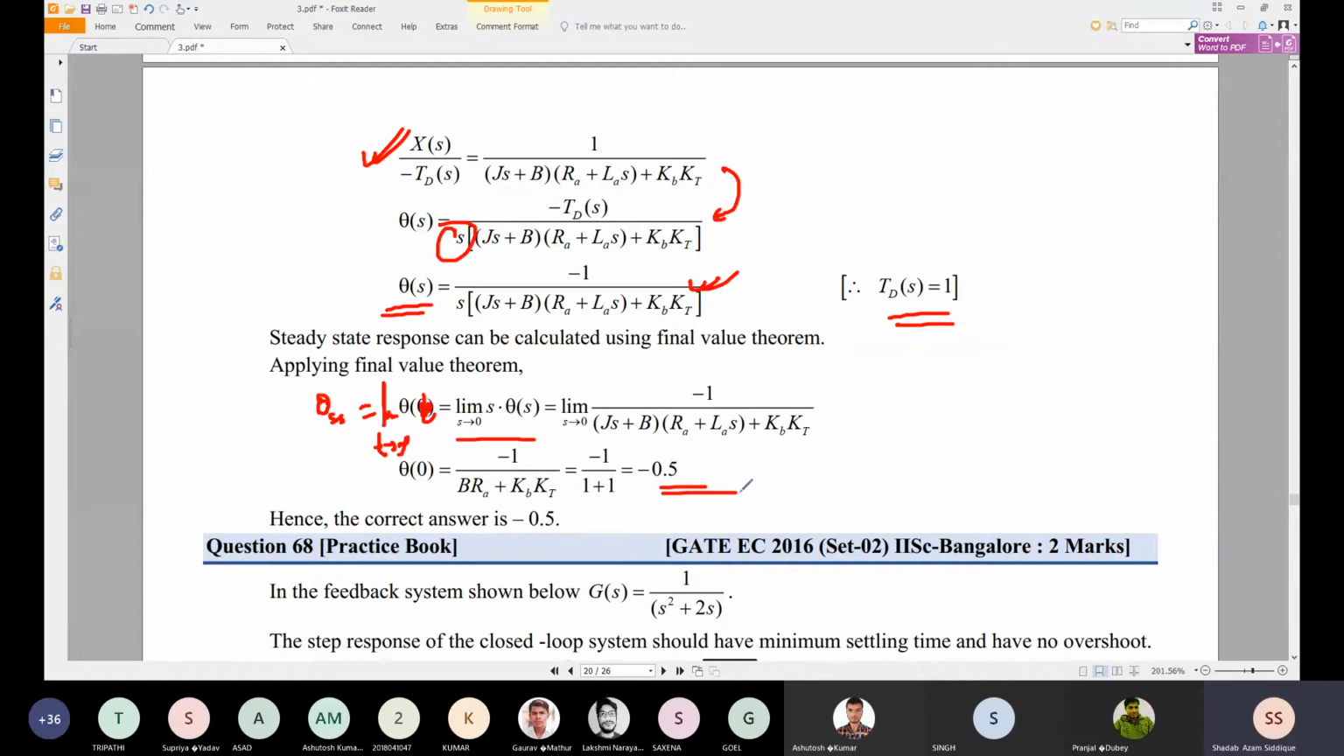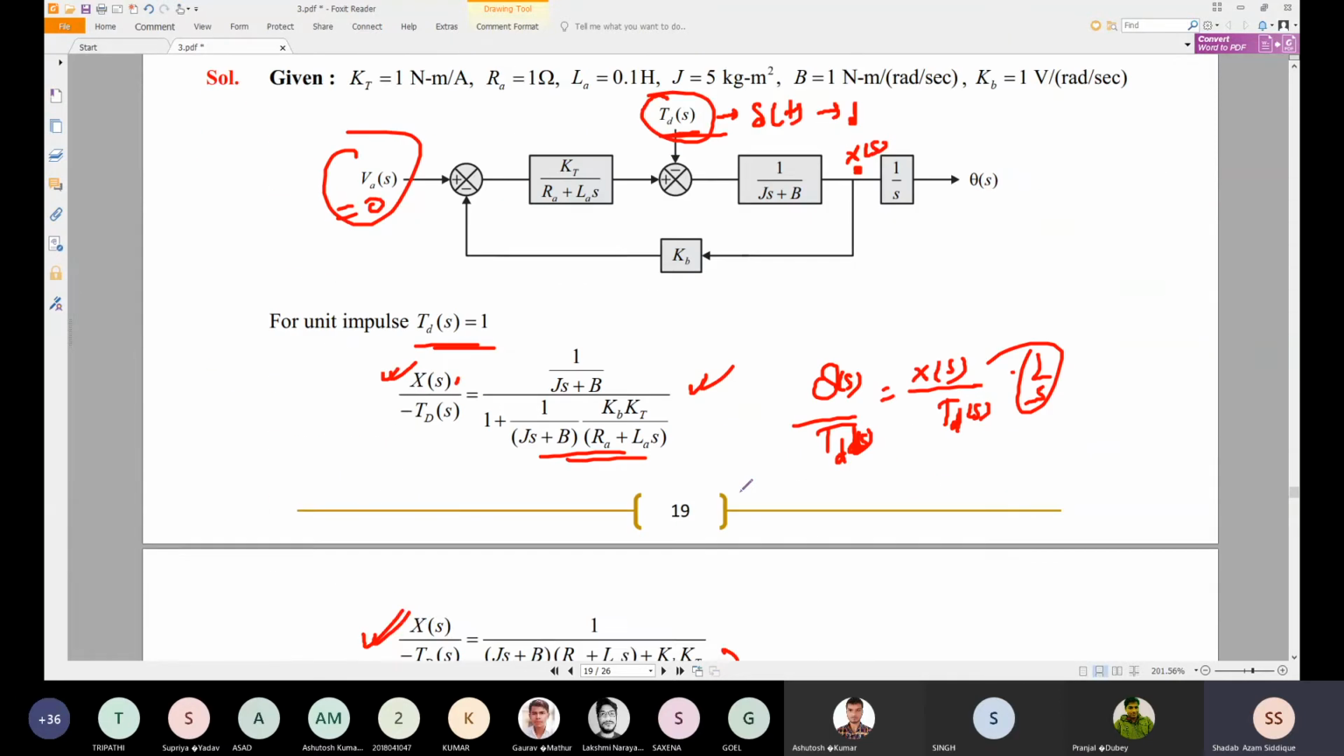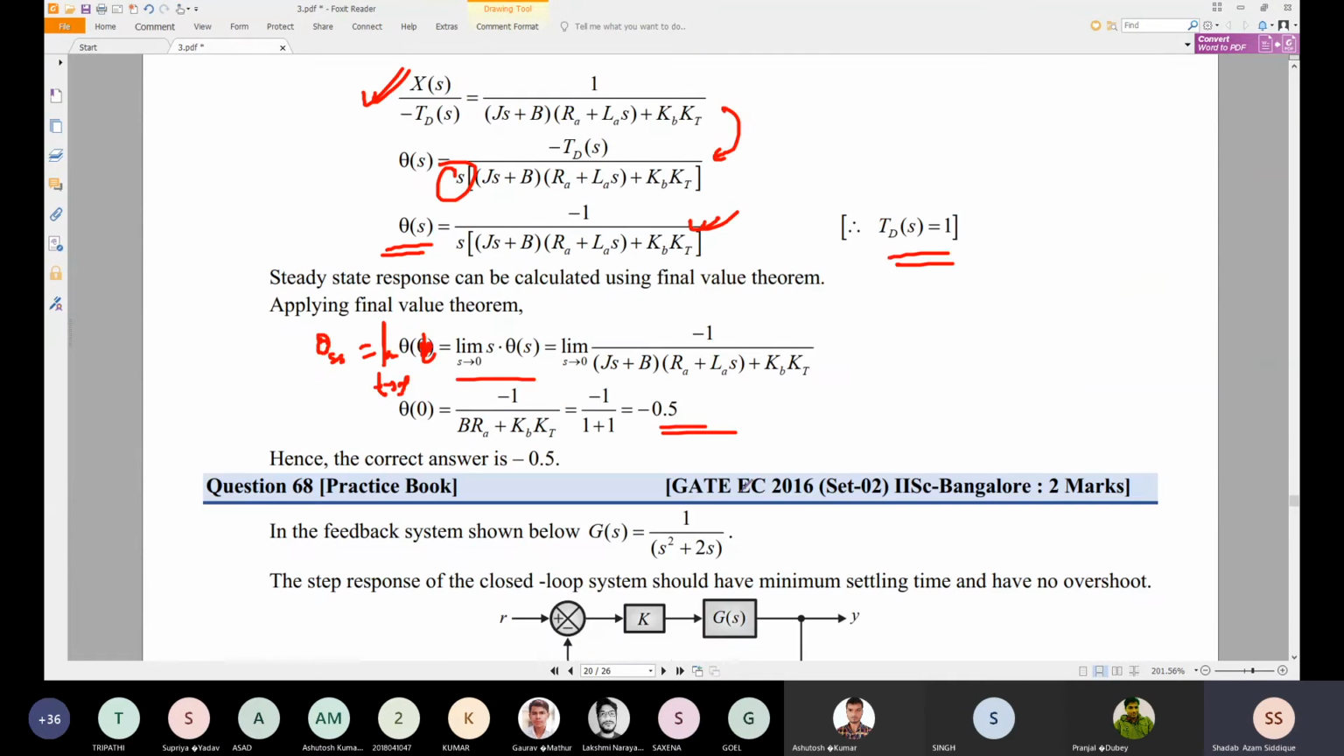So this was a very standard type of problem which was asked in 2015, from IIT Kanpur, and that was a very practical question. This is a DC servo motor position control system. That was a good and very new problem, and it depends on the MISO system.